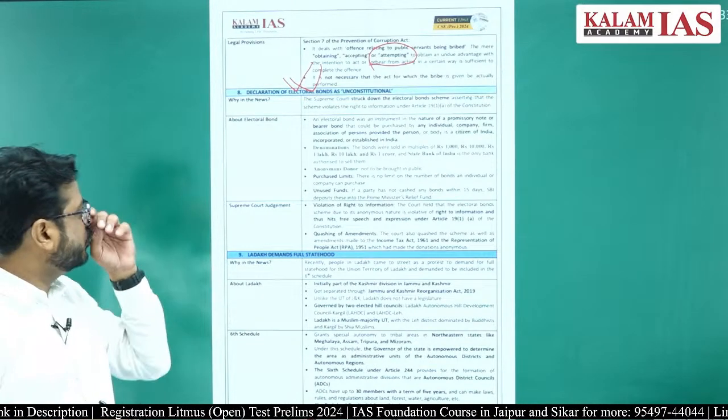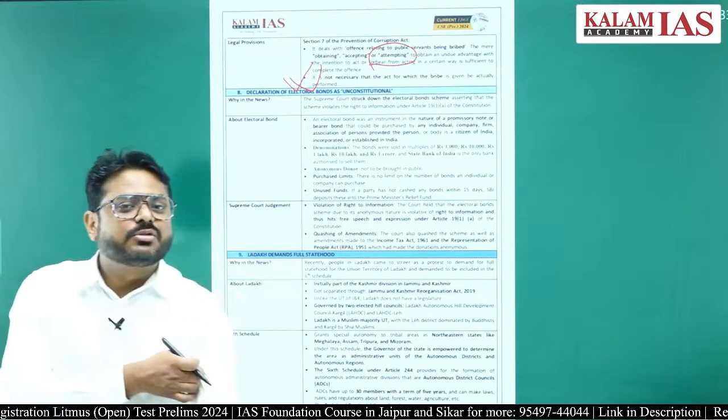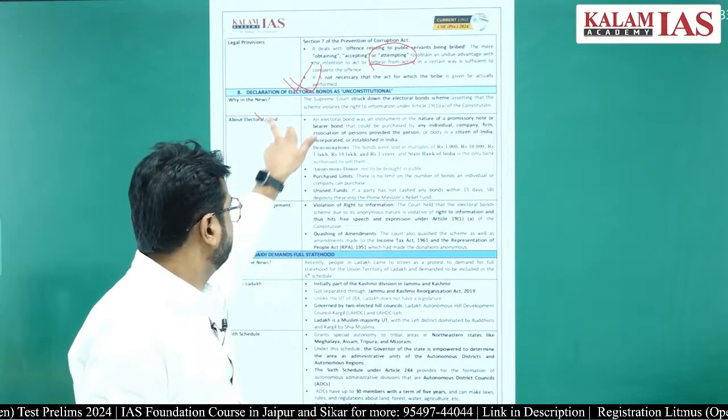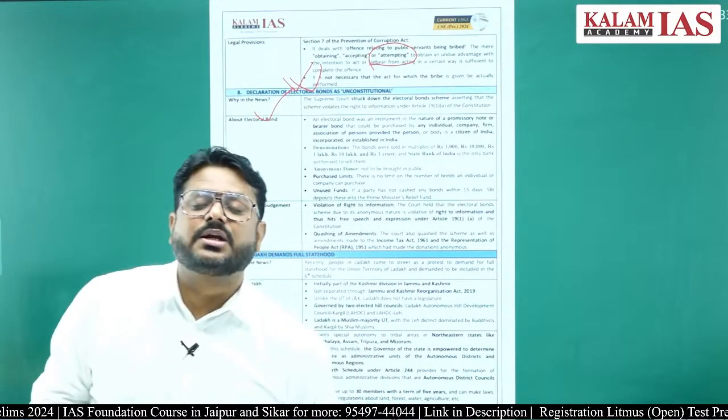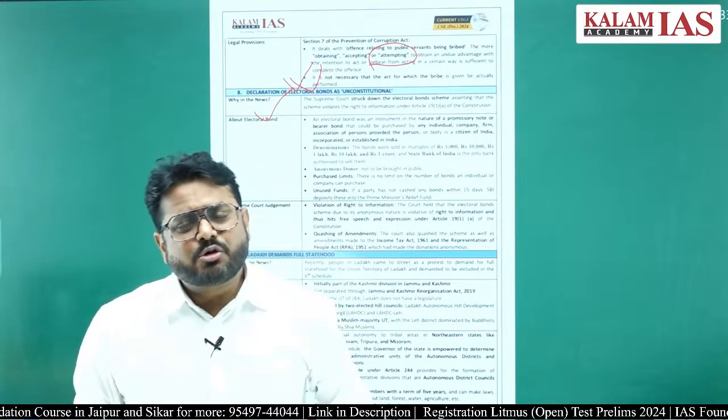Another thing which was in the news was the declaration of electoral bond as unconstitutional. So this was a hot topic. The Supreme Court has recently struck down the electoral bonds. What is an electoral bond?